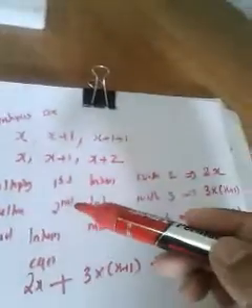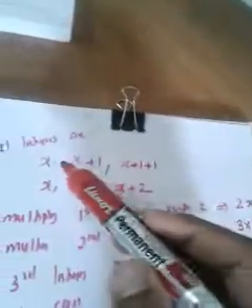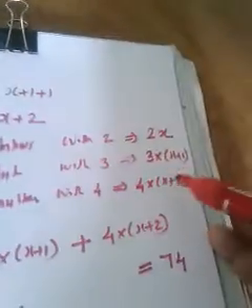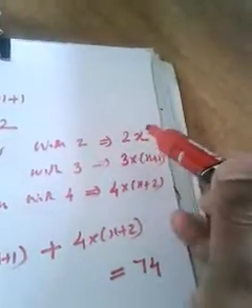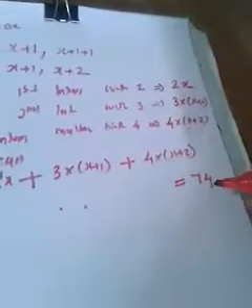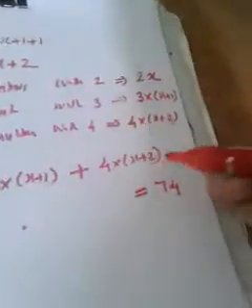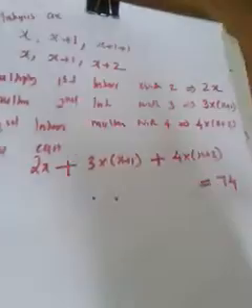And according to the question, we have to multiply the first integer with 2, the second integer with 3, and the third integer with 4. Then add up to means that while you are adding these three new integers, we must get 74. That means first new integer plus second new integer plus third new integer should be 74. In that way we have reached the equation. And now you can simplify this equation.